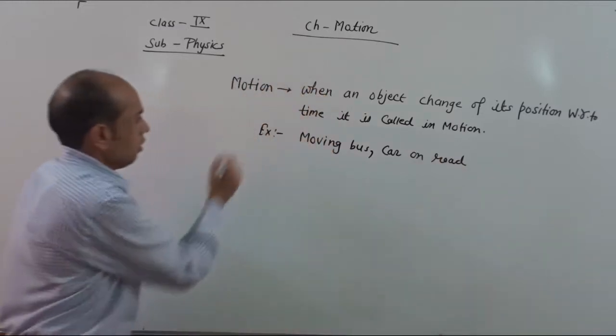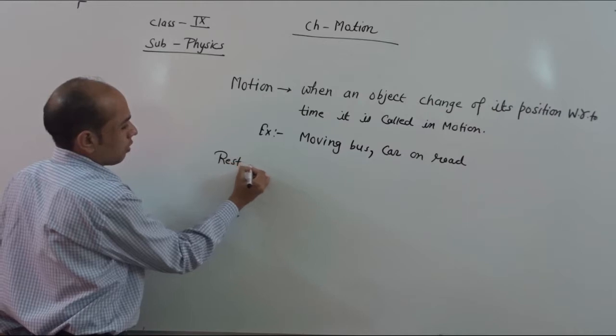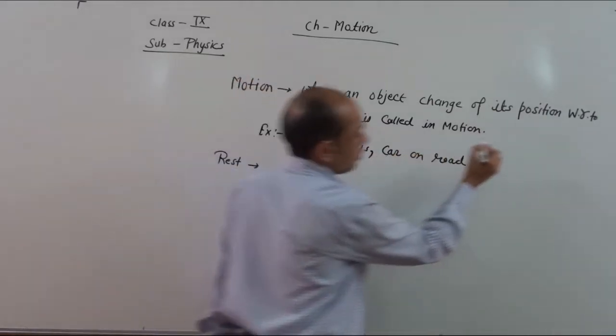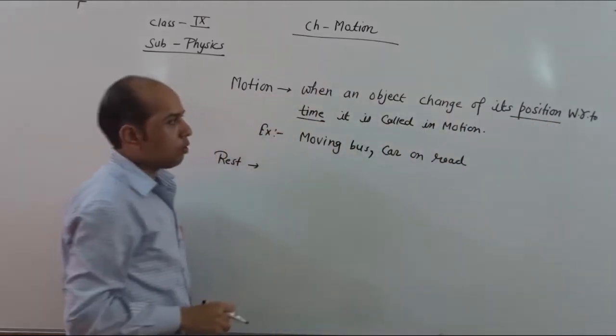Now we talk about rest. It is just the opposite; here also we use position and time as two references.